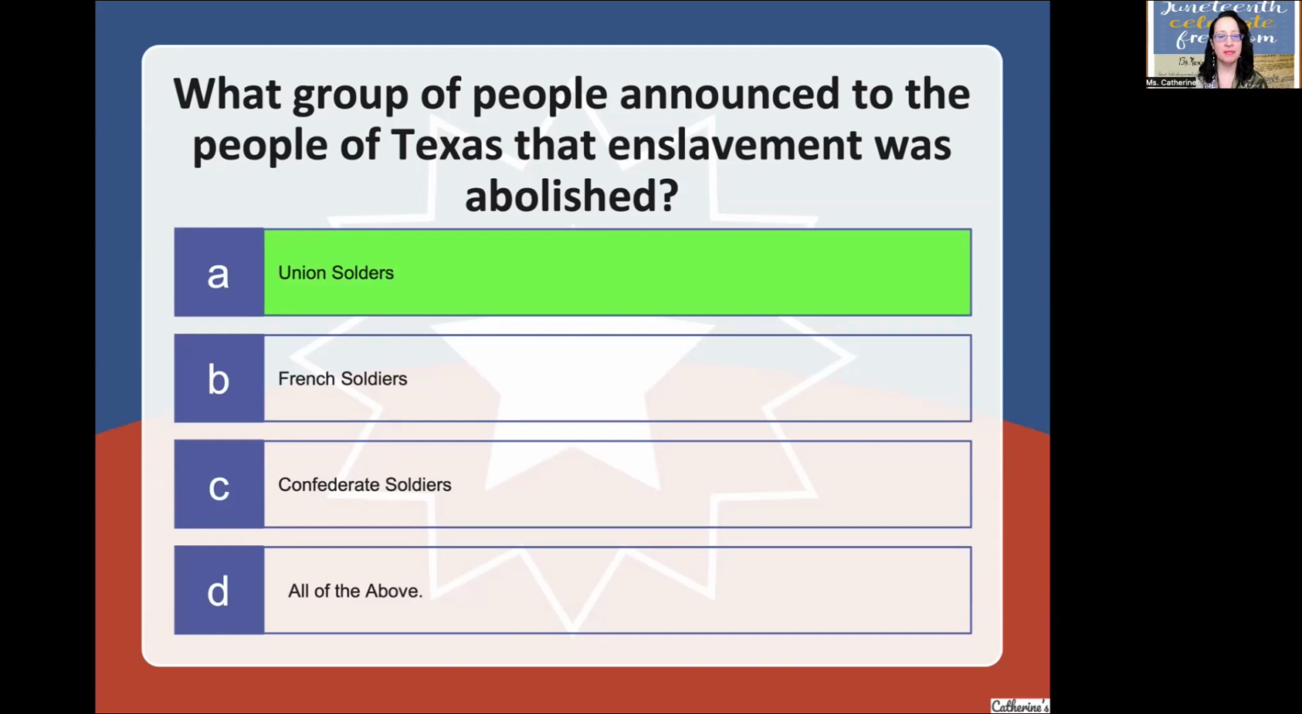Now, bonus. Are there any spelling errors here? You got it right. Union soldiers. Soldiers should be spelled S-O-L-D-I-E-R-S. So which letter is missing? That's right, the I in soldiers.